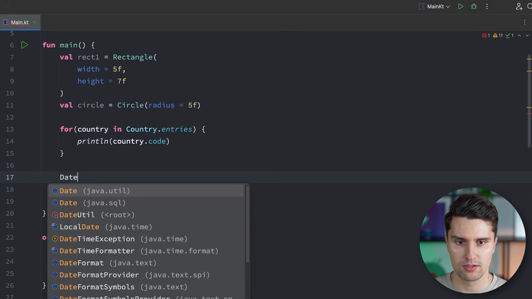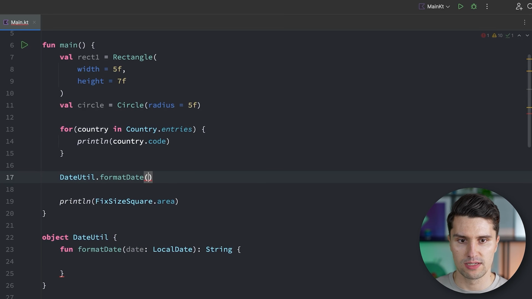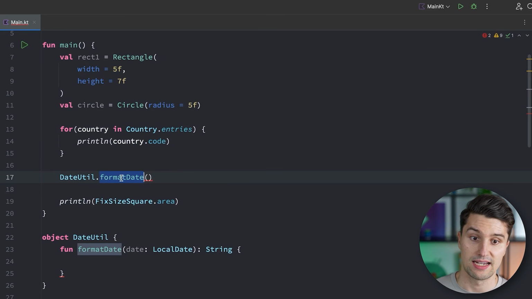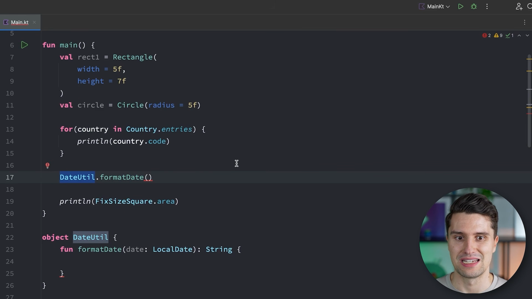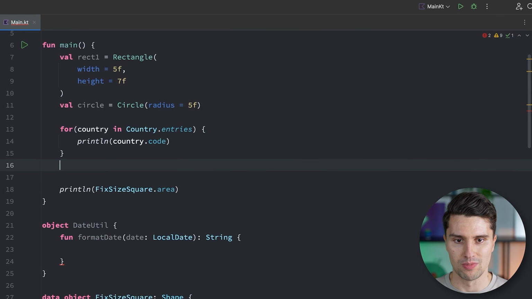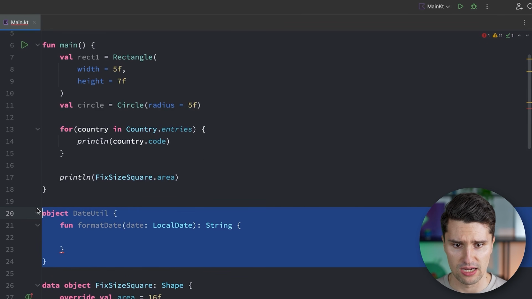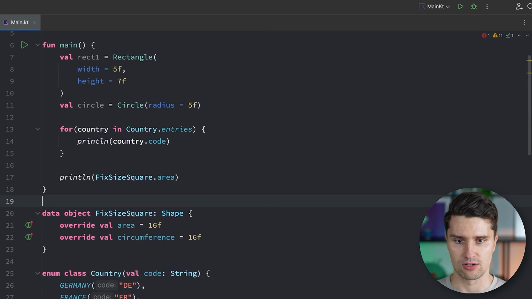So we could then type DateUtil.formatDate. So we don't need to remember the exact name of this function here, but rather just know, okay, in DateUtil, all of my date-related utility functionality is contained. So I just need to write DateUtil, and then I can easily find all those functions that you maybe don't want to remember. So that's another use case of objects or singletons in Kotlin.